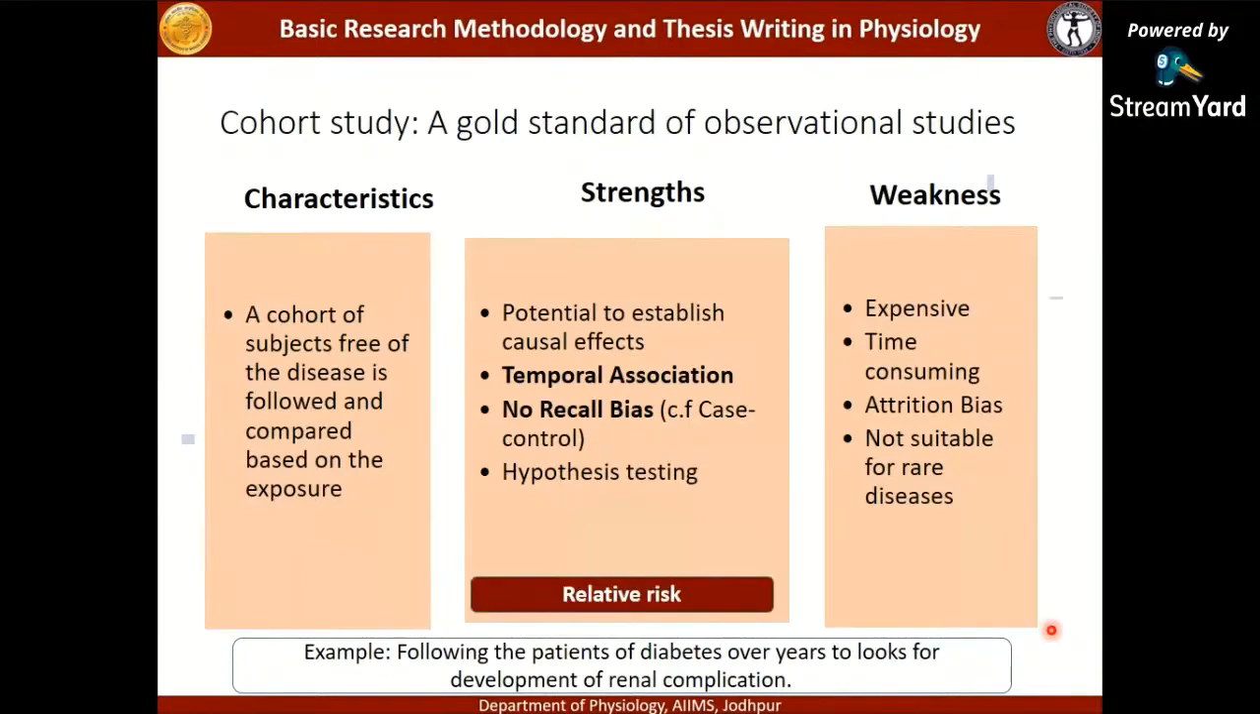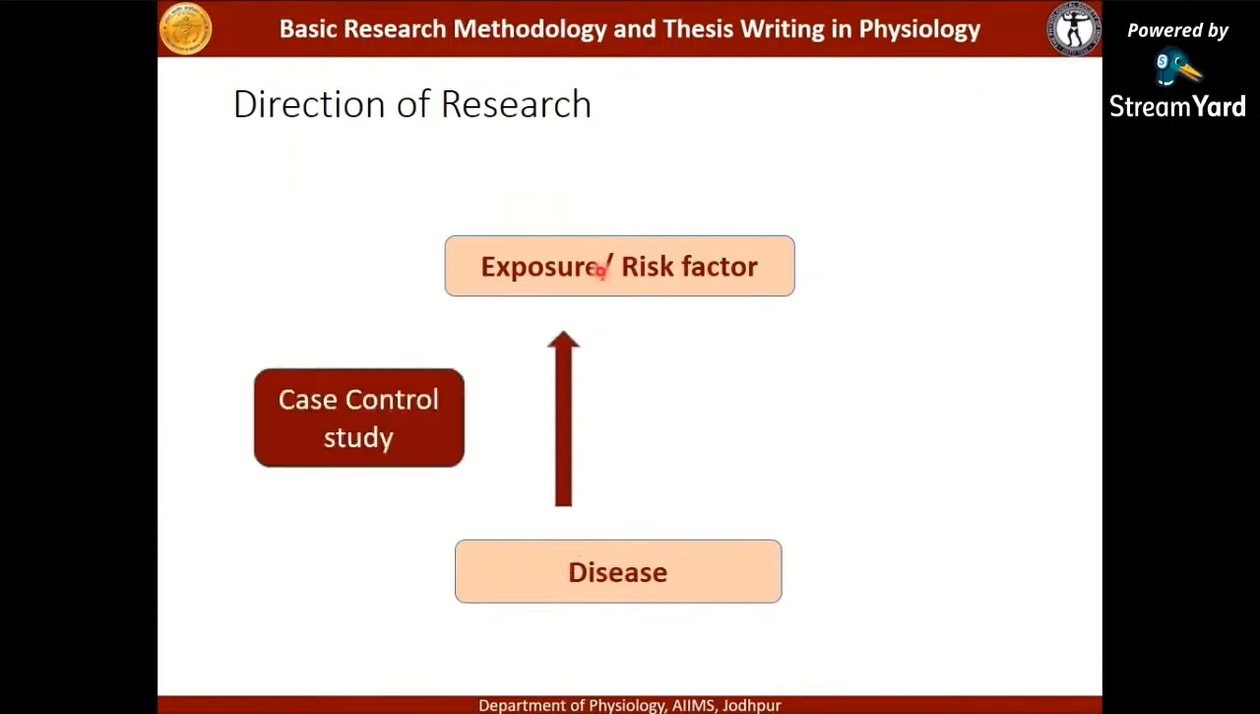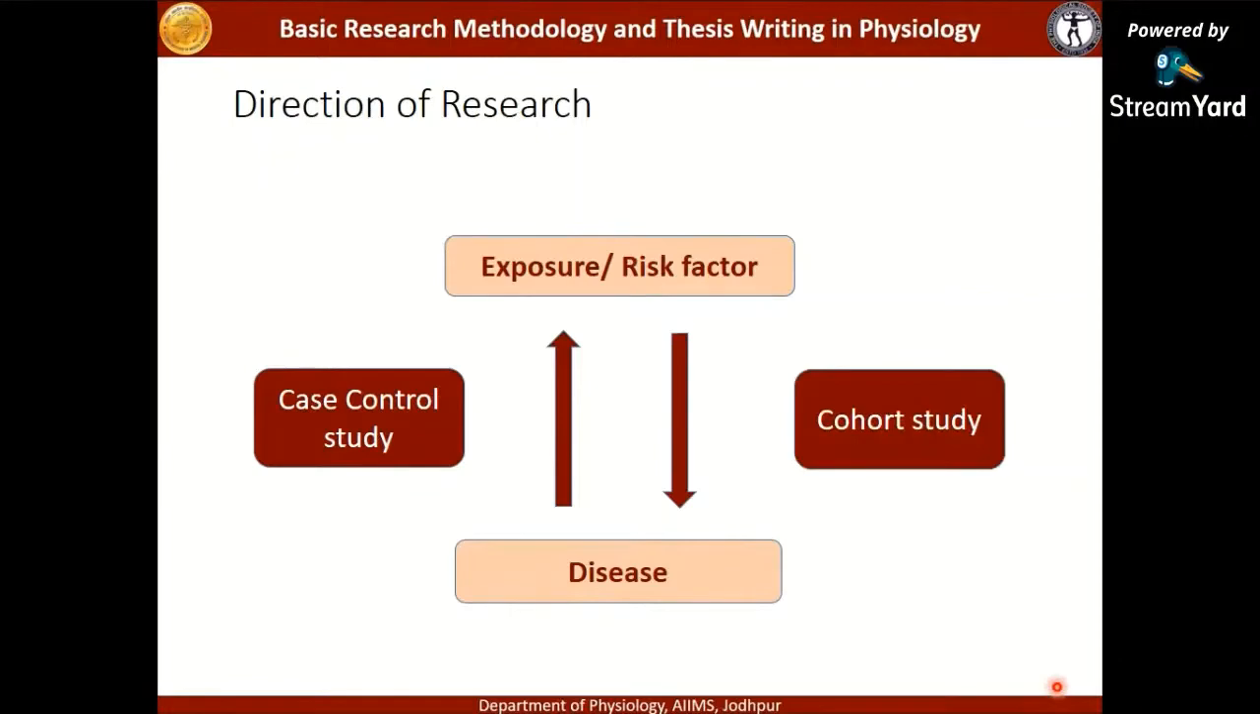What estimate does it give? The cohort study gives the relative risk. The case control study design gives you the odds ratio. If you look at the direction of research, if you are starting from the disease, which has already occurred, and moving back in time, asking about the history of exposure, then it is a case control study design. But if you are starting from the exposure, the disease has not yet occurred, and you are moving forward in time, waiting for the disease to develop, then it is a cohort study design. So that should be clear.